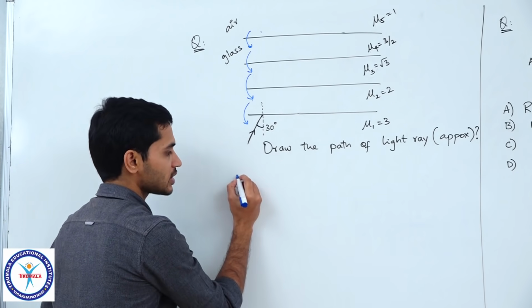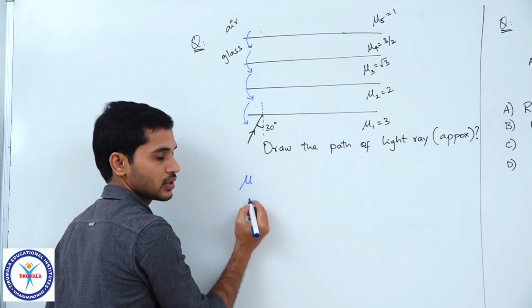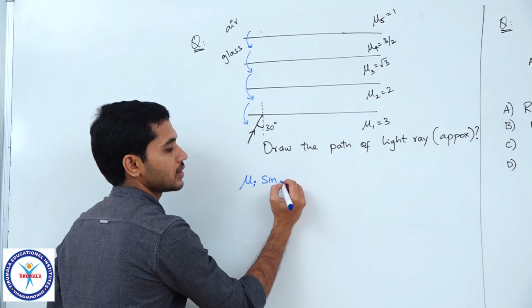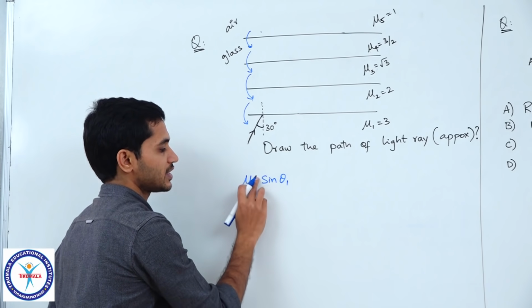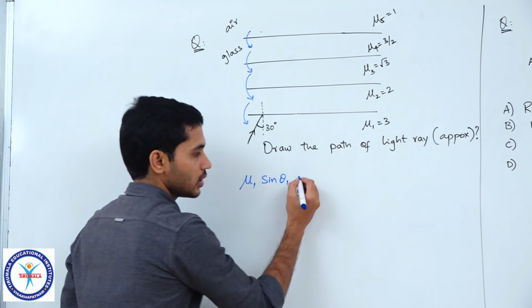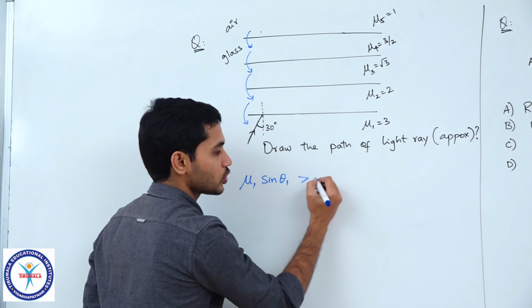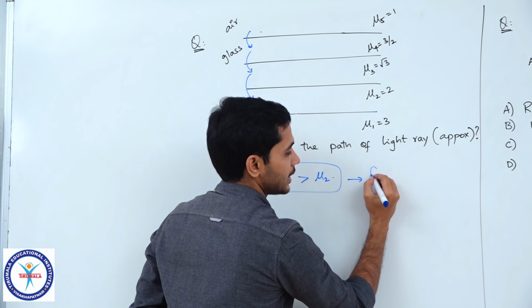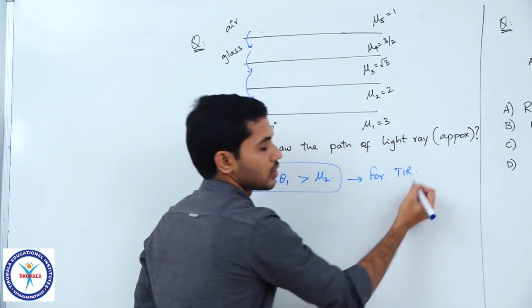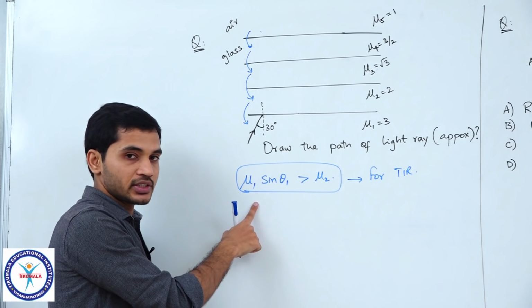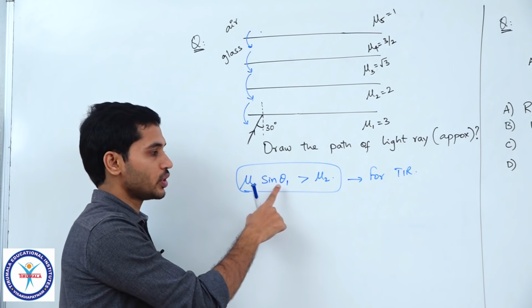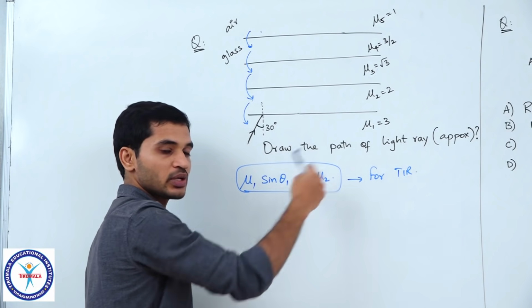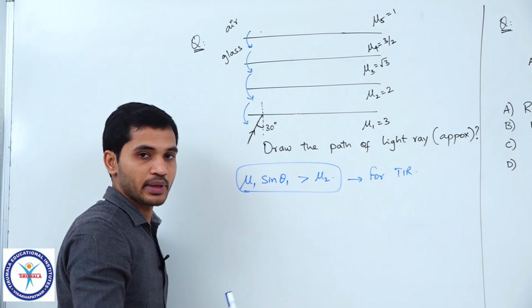Clear? Please observe carefully. I am repeating this once again. The condition for TIR: mu 1 sin theta 1 should be greater than mu 2. Never ever forget this result, right. The initial medium's mu into sine of the angle of incidence, if it is greater than the next medium's refractive index, light gets reflected back.